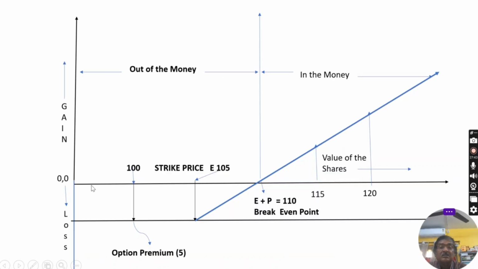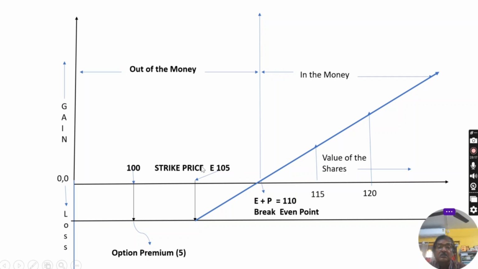See, this distance is rupees 5. The x-axis is the share price. This represents the share price in the market. So this is 100, 105, 110, 115 in this way. And this is initially the 0 position. If the share price is 100, as I have already shown in the table, the loss will be rupees 5. That's why the loss is minus 5.